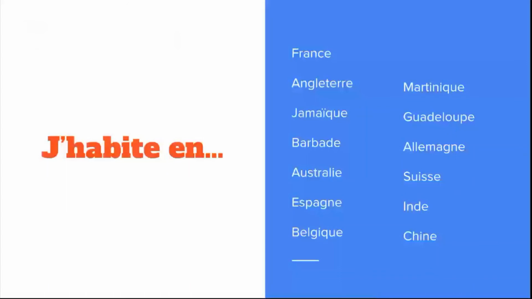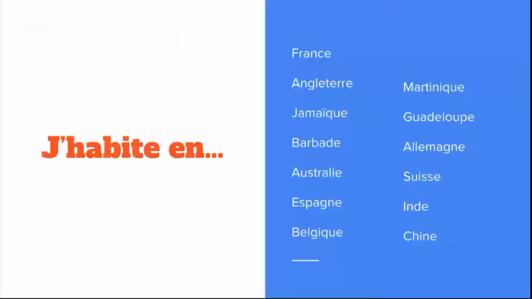No liaison because France starts with a consonant. However, j'habite en Angleterre. There's a liaison there because Angleterre starts with the vowel A. Angleterre is England. J'habite en Jamaïque. Can you guess what country that is?